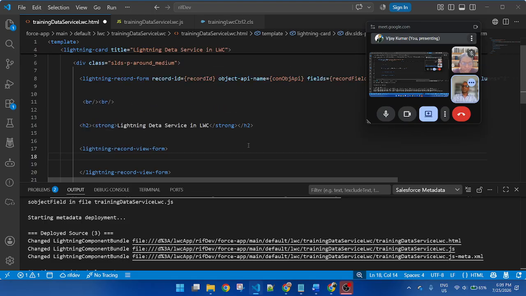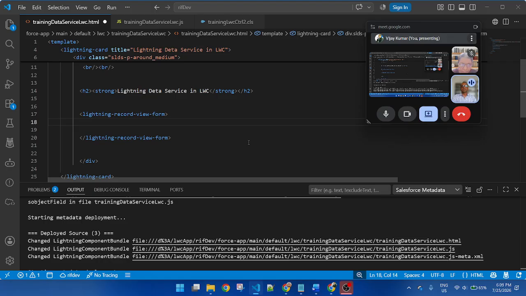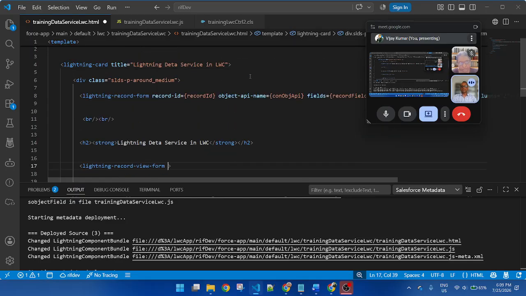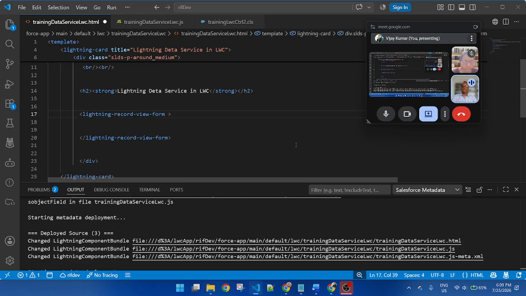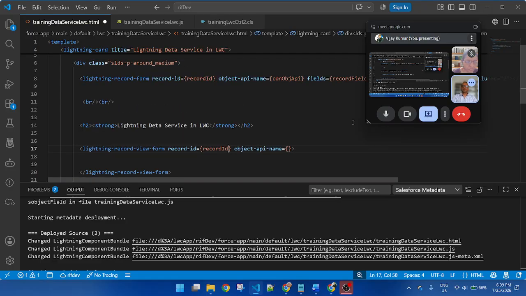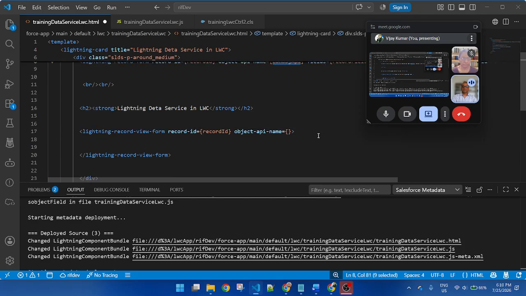So now if you want to hide the edit mode, only view, the process is the same. We need to apply the attributes, record ID and object API name. Here record ID will pass this one, and object API name will pass this one.